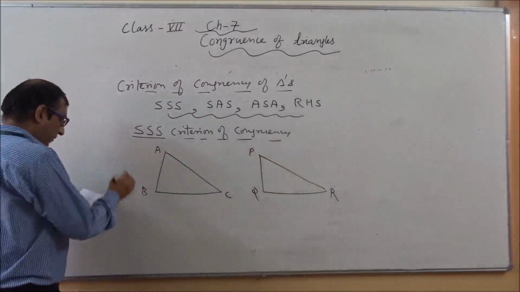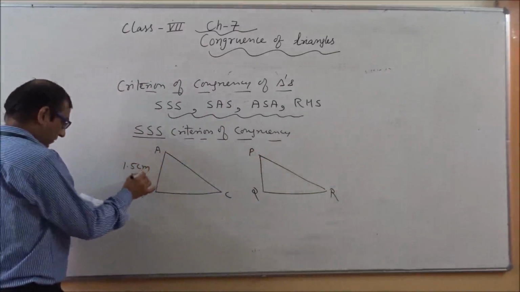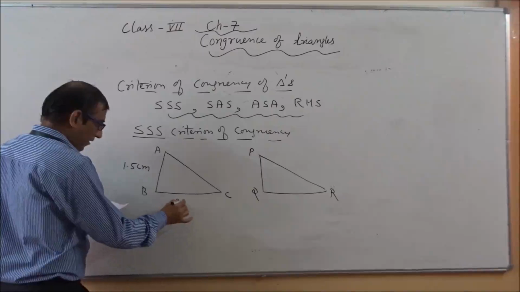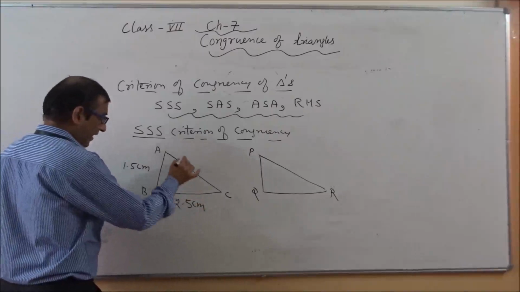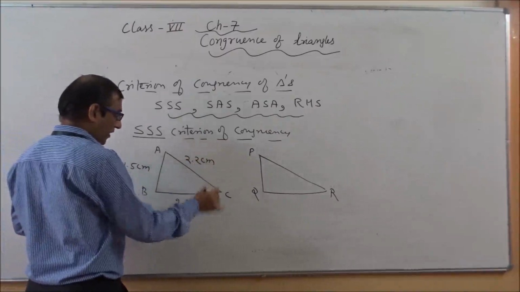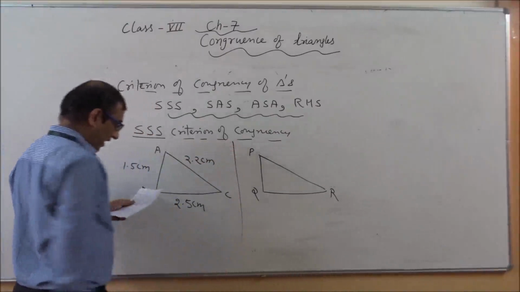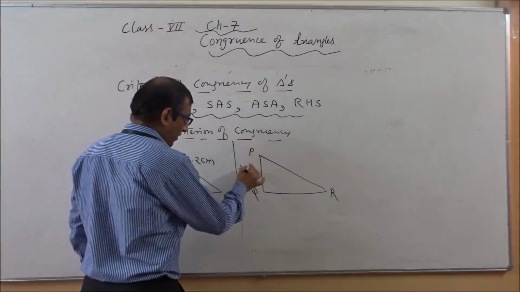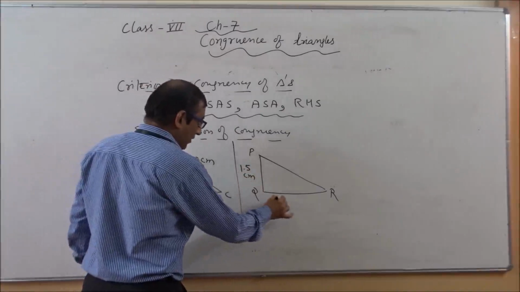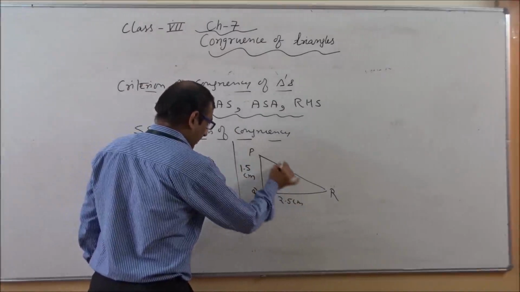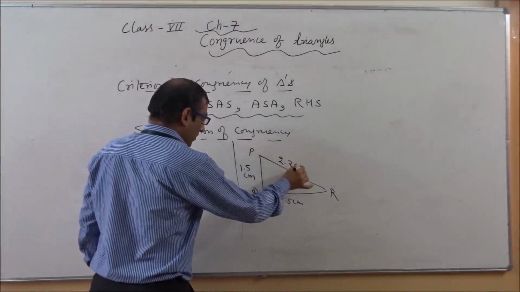So the measurement of AB is 1.5 centimeter. Here I am taking 2.5 centimeter and here I am taking 2.2 centimeter. At the same time, the measurement of PQ is 1.5 centimeter. This is 2.5 centimeter and this is 2.2 centimeter.